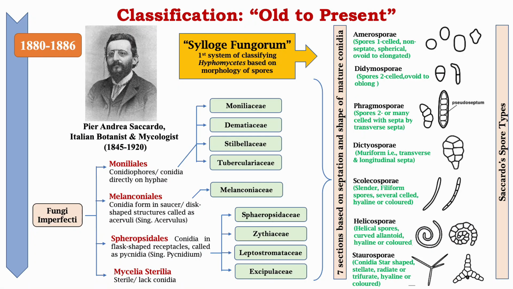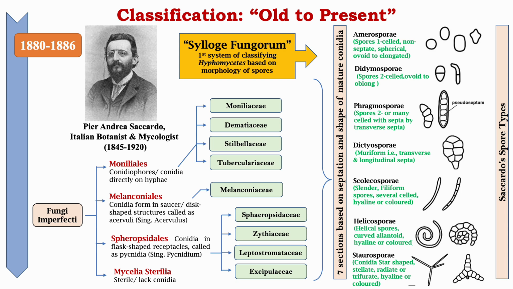Italian botanist and mycologist Pier Andrea Saccardo classified fungi imperfecti into the orders Monilials, Melanconiales, Sphaeropsidales, and Mycelia sterilia. The organisms whose conidiophore and conidia are directly on the hyphae were grouped under Monilials.